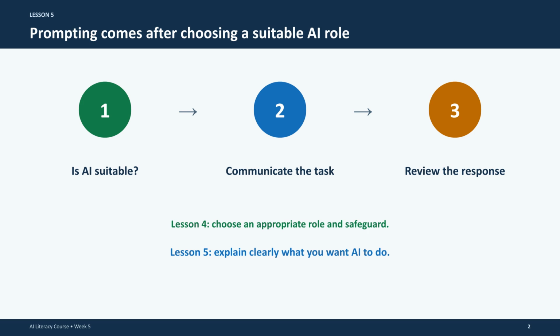In Lesson 4, we learn to choose an appropriate role and safeguard. Prompting comes after that decision. Once you decide AI can play a useful role, you need to communicate the task clearly. Today, we focus on that middle step, writing a clear first request.